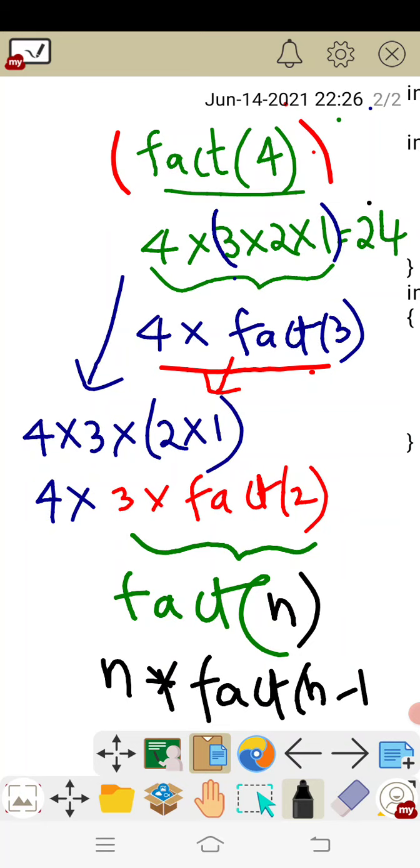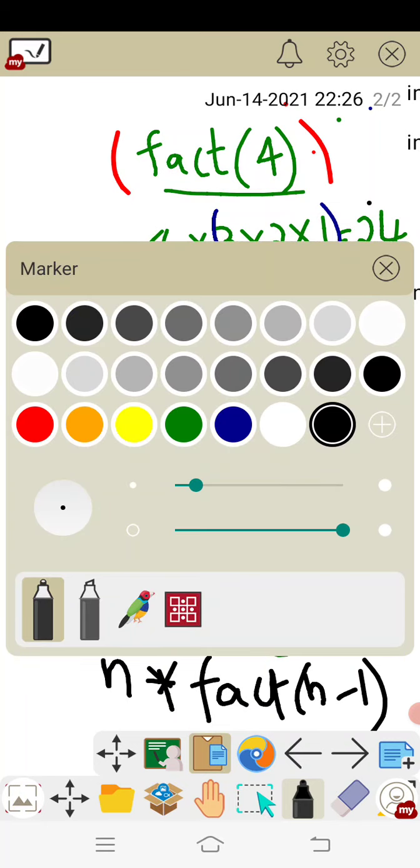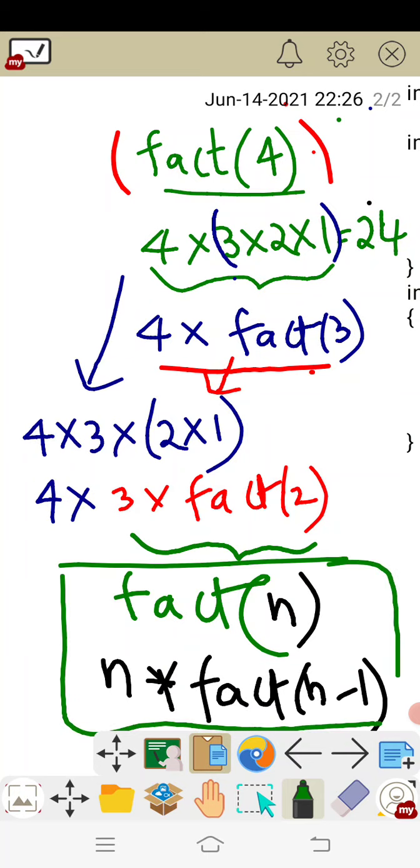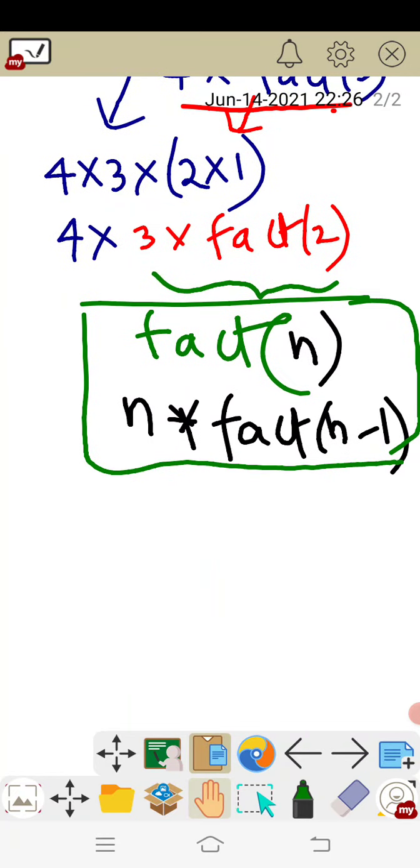So this is going to be the general formula which we are going to use in the logic of the factorial function. Okay, and this situation will continue.